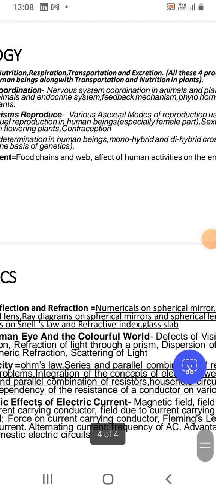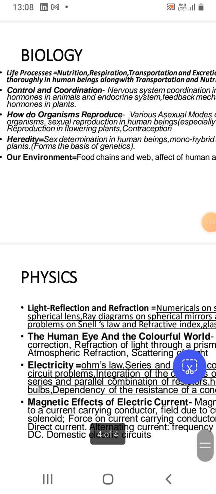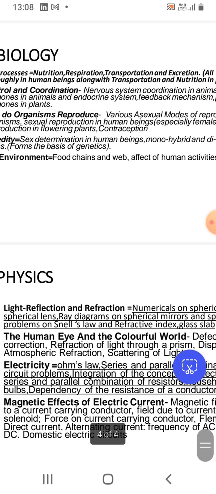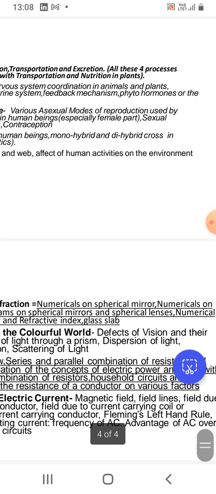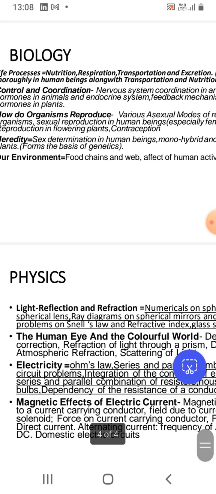But diagrams, there is a high chance that the examiners may ask for diagrams like defects of vision and their correction, the human eye and the colorful world, defects of vision and their correction, refraction of light through a prism, dispersion of light, atmospheric refraction, scattering of light.